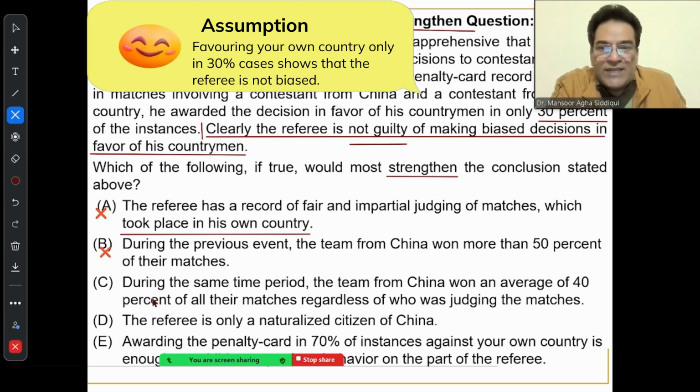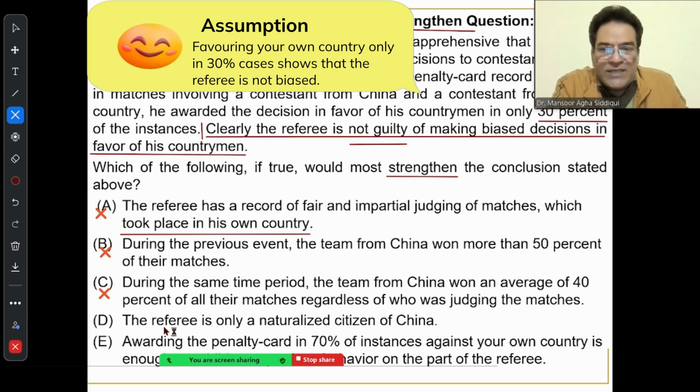If I look at choice C, it says during the same time period, a team from China won an average of 40% of all their matches, regardless of who was judging the matches. This again tells me about the team from China. It does not tell me anything about whether the referee is guilty or not guilty. This is the reason why this is also not relevant to the argument. As a result, it gets kicked out.